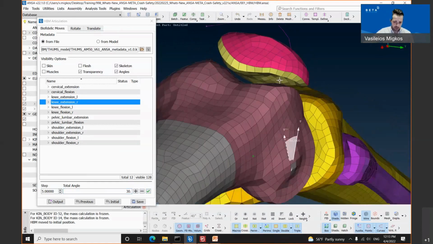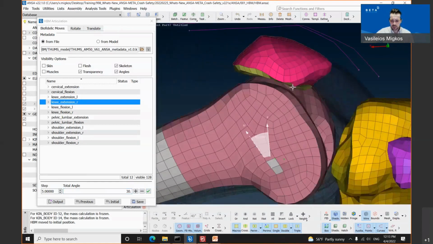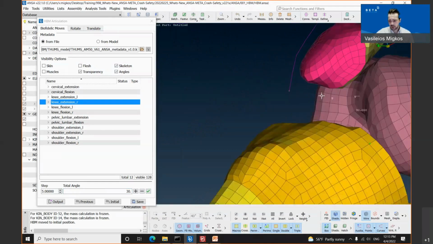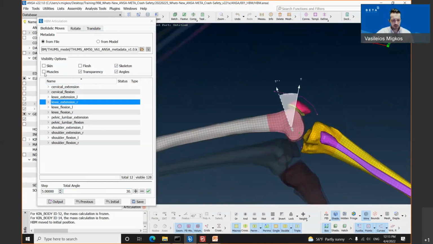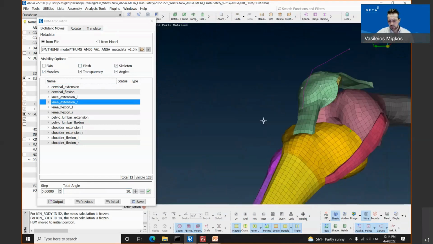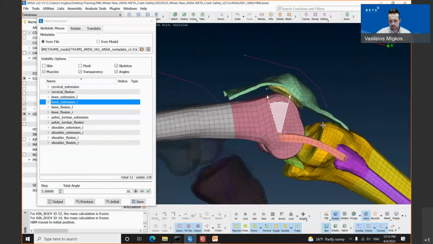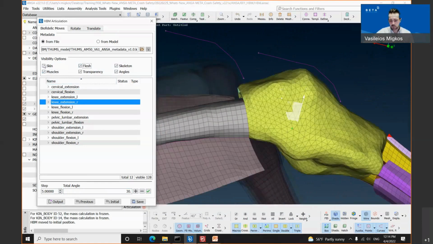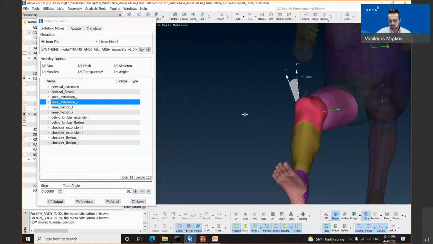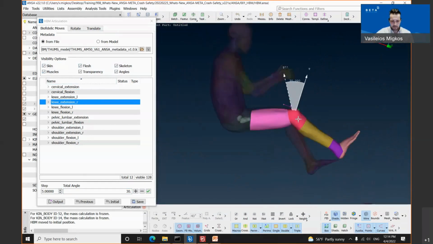If we zoom in, then you will notice that the result is very good, and we do not have penetration. If we also activate the hidden parts of our human body model, such as the muscles, we will see that the result is very good, and we still have no penetration after the morphing and after the multi-body dynamic solver does its actions. Apart from the knee extension, let's move on and perform some other complex movement.